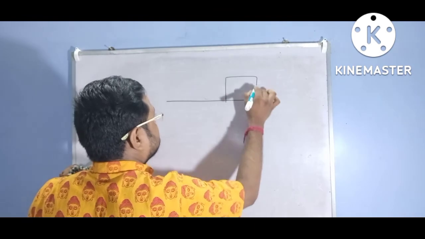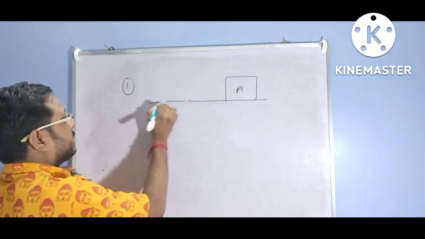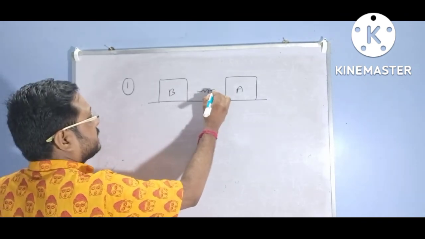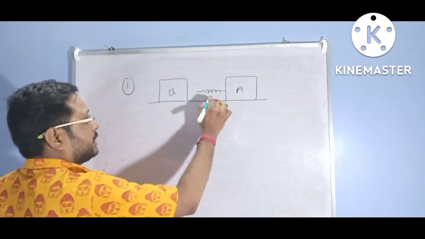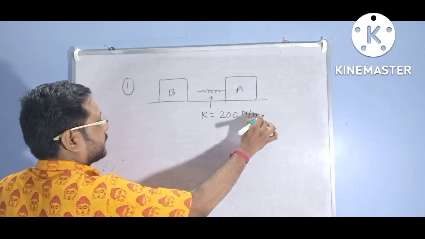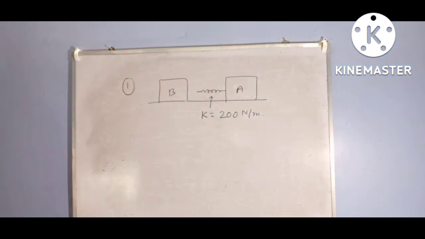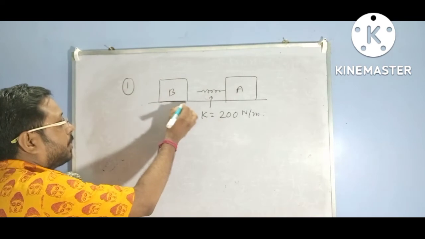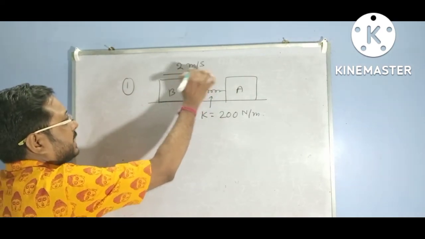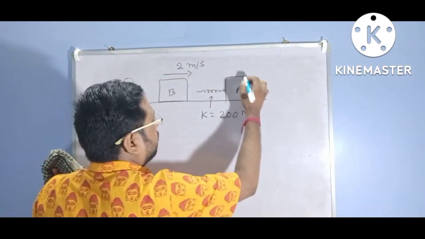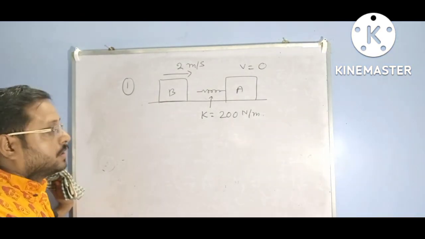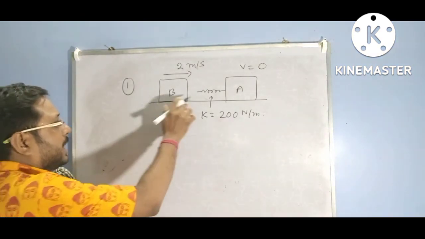There are two masses A and B, and a spring is connected with A with force constant K equal to 200 Newton per meter. The block B comes to A with a velocity 2 meter per second, and the initial velocity of A is 0. Then they collide inelastically.